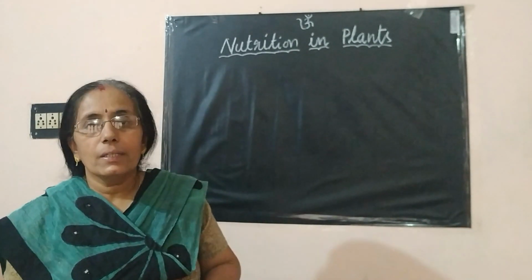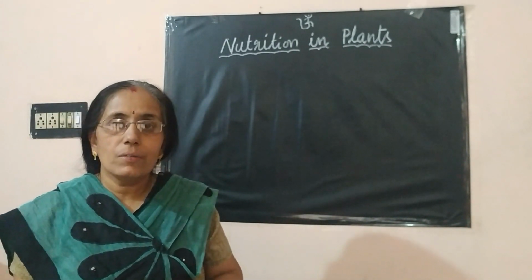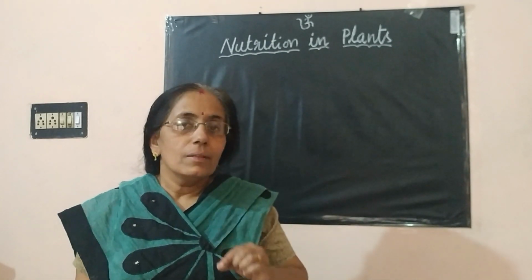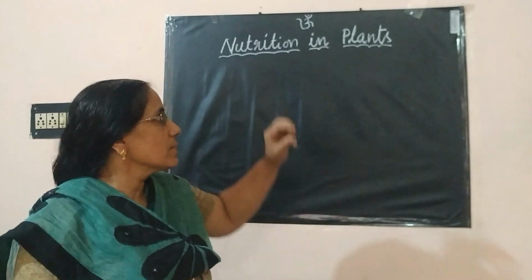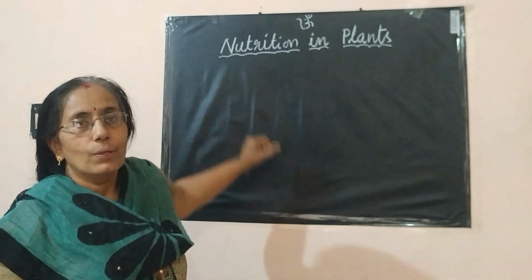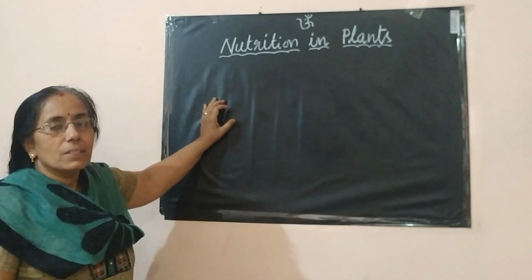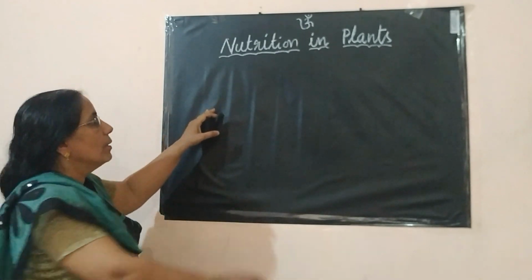Their body structures are different, their habits are different. Therefore, the mode of taking food is also different. So, this mode of taking food by various living organisms and utilizing it for their body function is known as nutrition. So, what is the definition of nutrition?